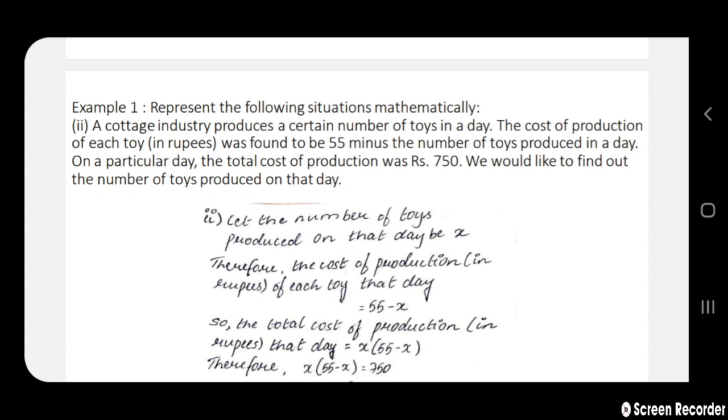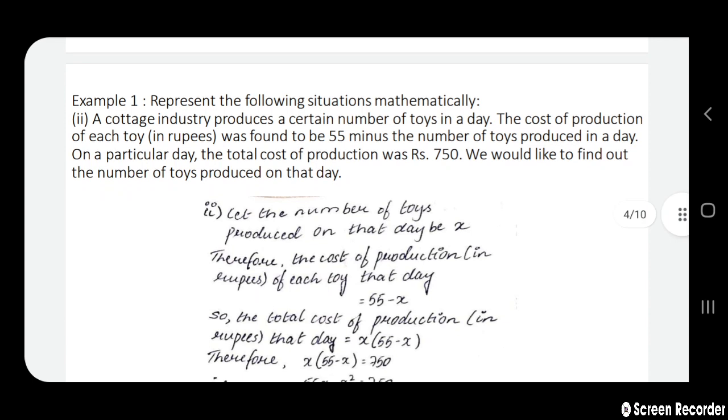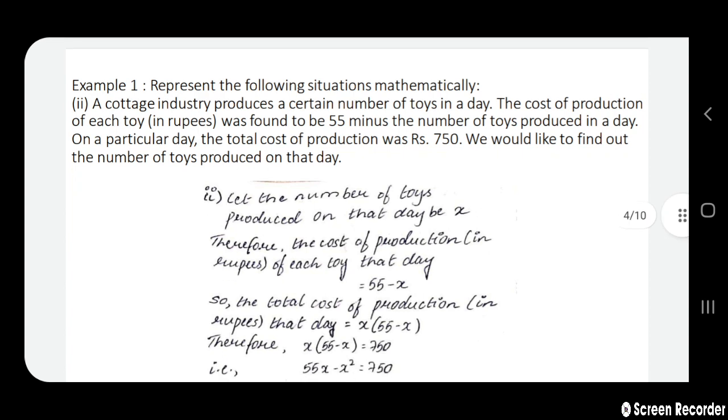So, this is the first type. Second type: a cottage industry produces a certain number of toys in a day. The cost of production of each toy in rupees was found to be 55 minus the number of toys produced in a day. On a particular day, the total cost of production was rupees 750. We would like to find out the number of toys produced on that day. This is the second way of reading the question.